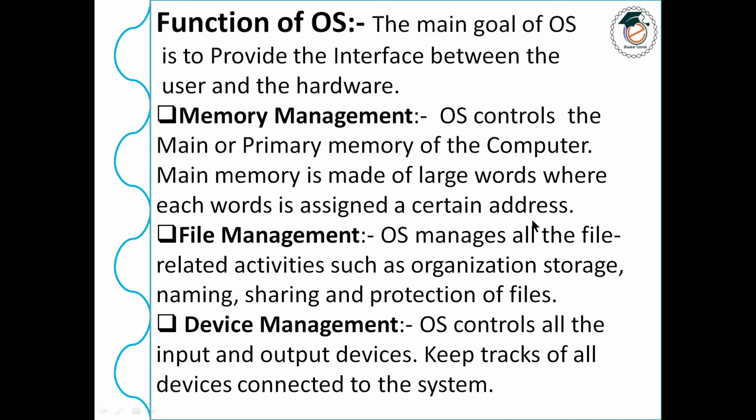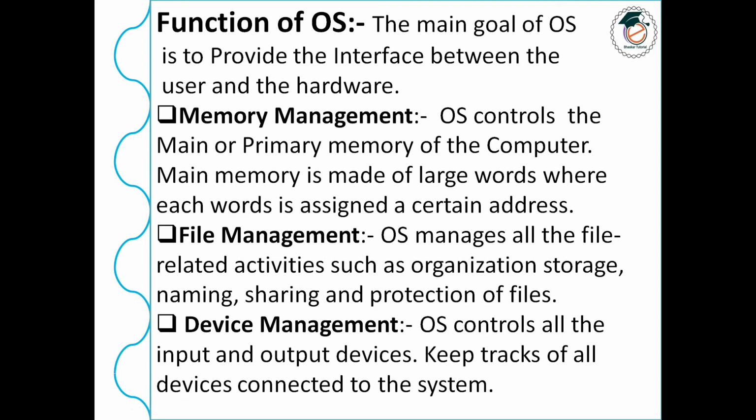OS manages all the file related activities such as organization, storage, naming, sharing and protection of files. So it controls or manages all the different types of files. And next is device management. Please tell me what is a device at first. Yes, you're right. So the system is known as the device.